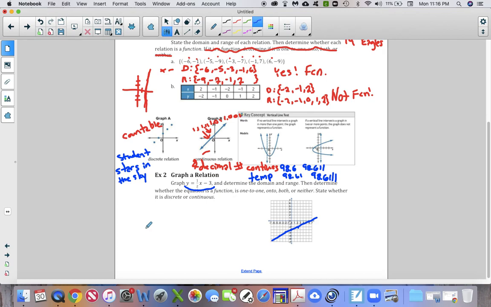We want to determine the domain and range, okay? Now, I'm going to put little arrows on this line because it's going to help us, okay? Now, when you have a function that's not in table format, right? These dots are going on forever, right?